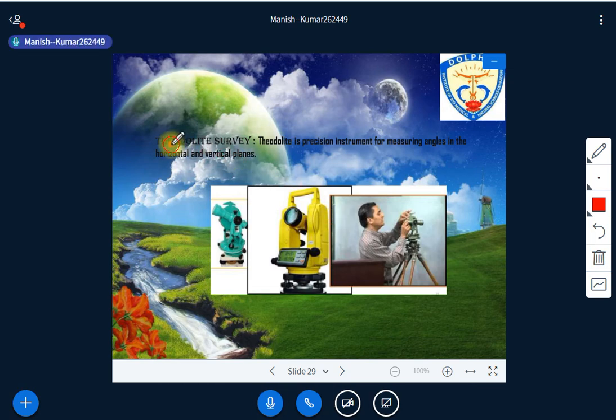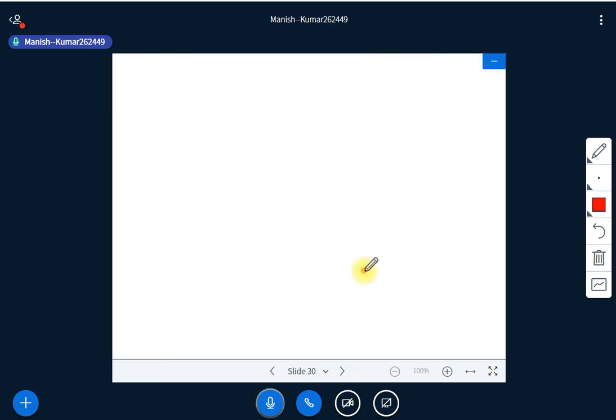Then we have the theodolite. This is one instrument called a theodolite. I think all of you have seen it somewhere on roads, where some person is using an instrument to take measurements. That is a theodolite. Using this instrument we take angles in both the horizontal and vertical planes.